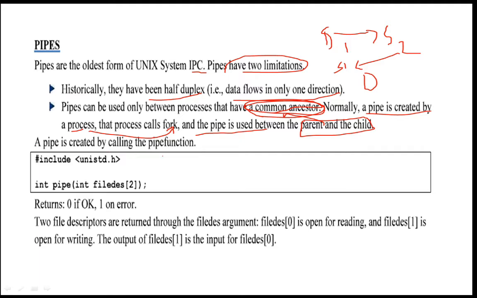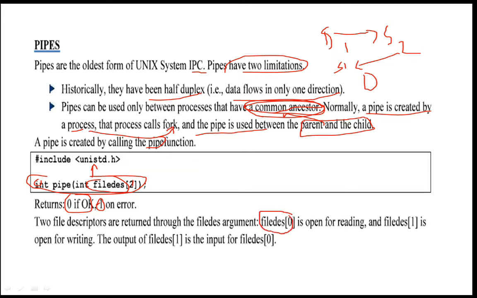Then the pipe is created by calling the pipe function. Here is the syntax for the pipe function, which is defined in the unistd.h header file. It takes one argument, fd, which holds two values. If the pipe is created, then it is going to return the value 0. If it is not, then it is going to return the value -1. Two file descriptors are returned through the fd argument.